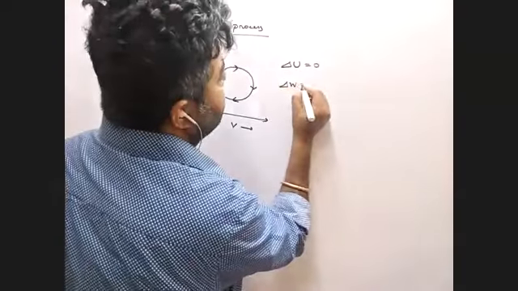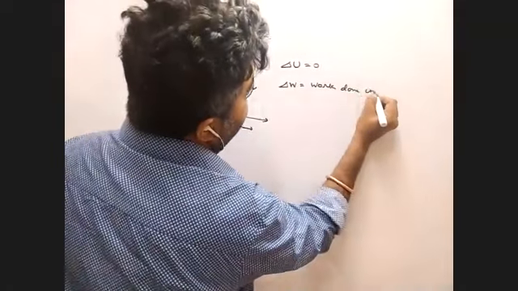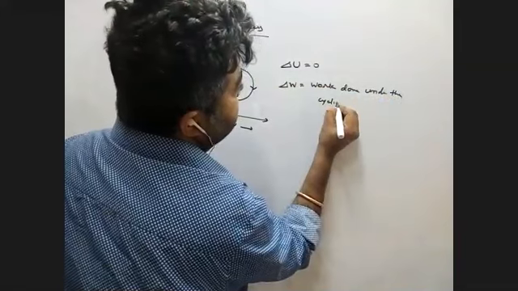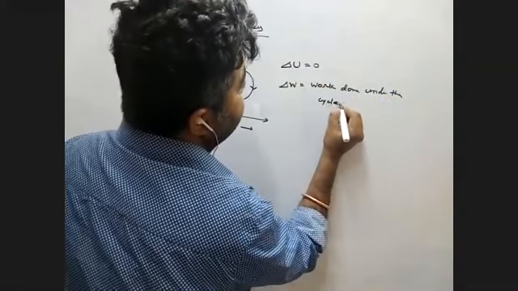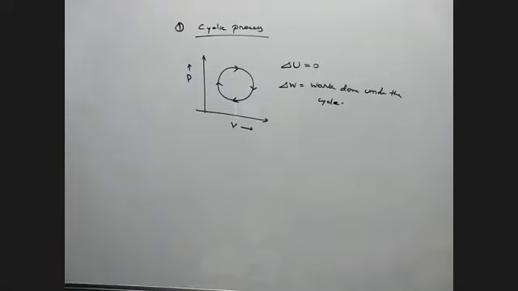Del W is work done under the cycle, the integral over the cycle. And now we know if it is clockwise it is positive, if it is anti-clockwise it is negative. Is it clear?